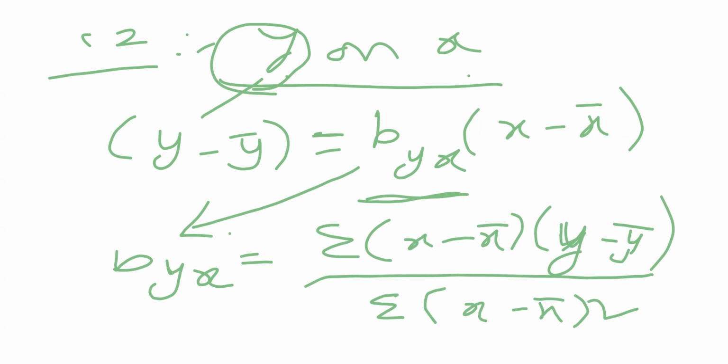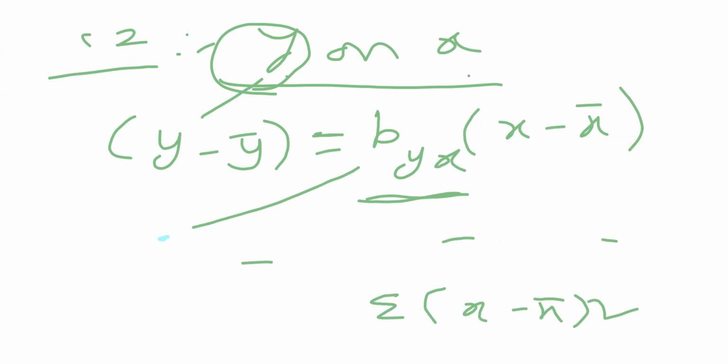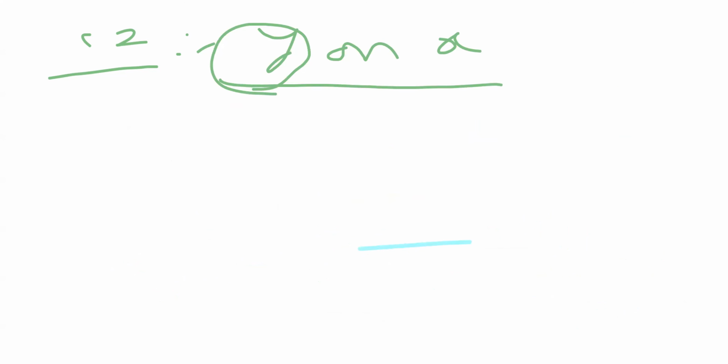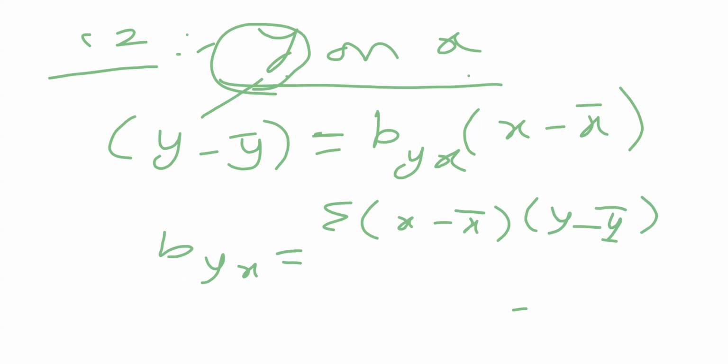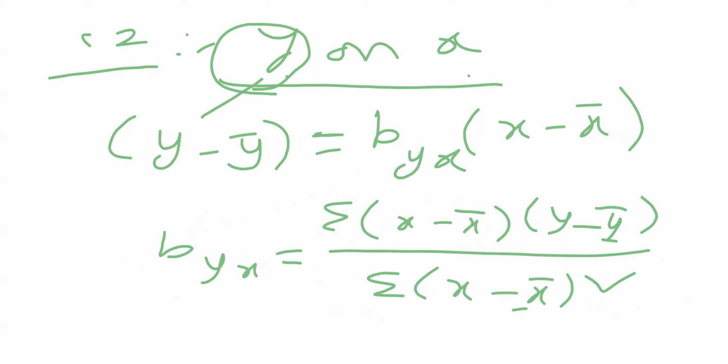Here the formula should be defined by b of y on x equal to sigma (x minus x bar) into (y minus y bar) by sigma of (x minus x bar) of the whole square.